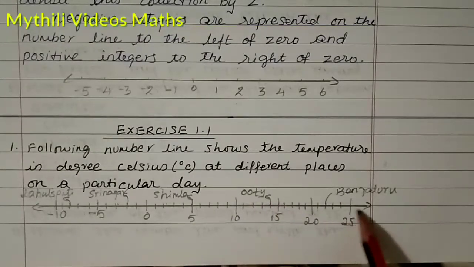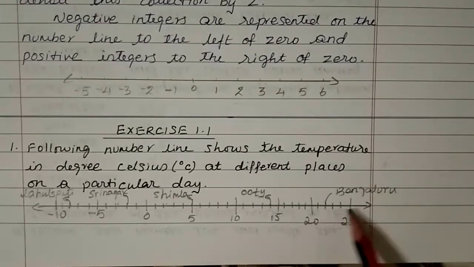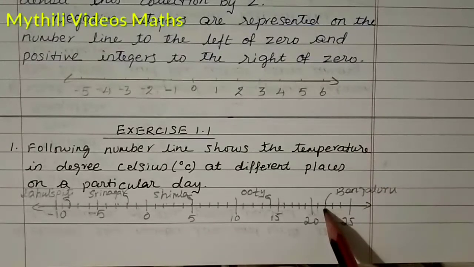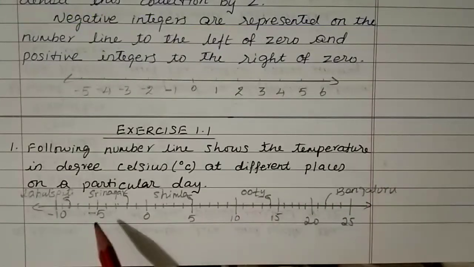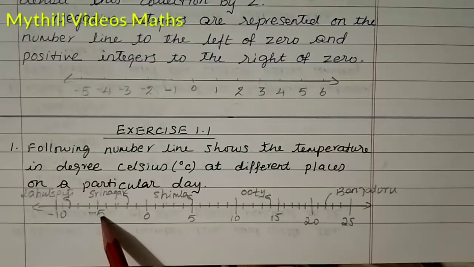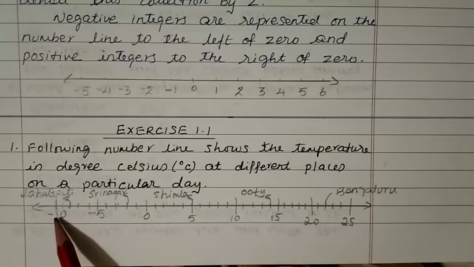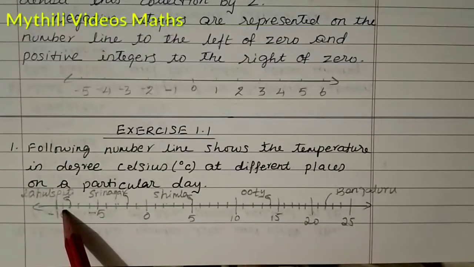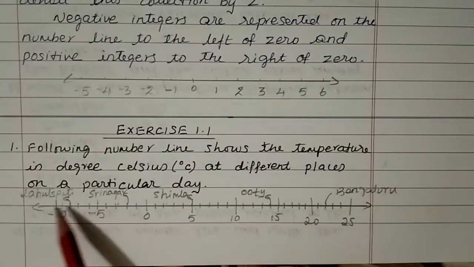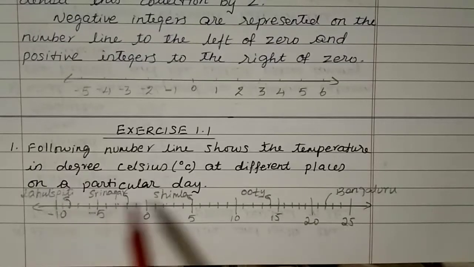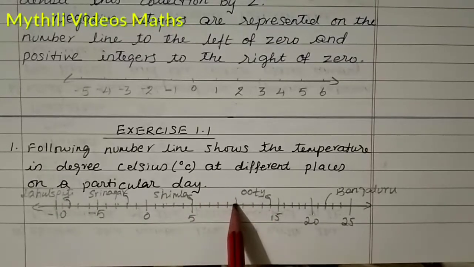After that 25 is there, so the previous values are 24, 23, 22. This is Bangalore. On the left-hand side, -5 is Srinagar, and -10 means this one is -9, -8. So -8 is Lalaspati. This much of value is given, and from this we want to give the following answers.